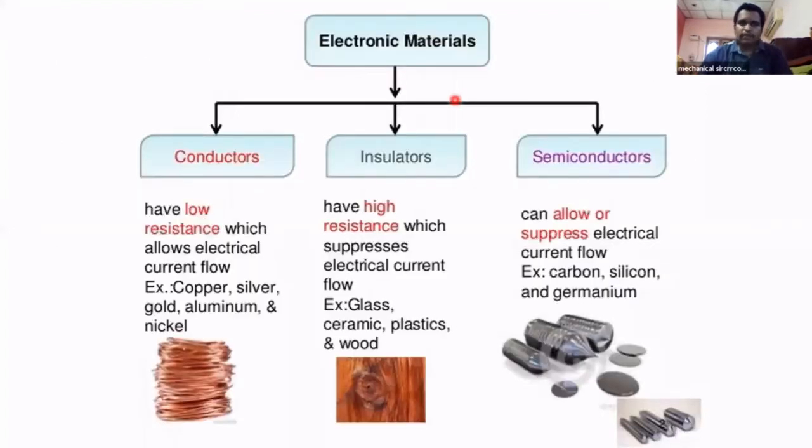Generally, electronic materials are classified into 3 types: conductors, insulators, and semiconductors. First, what is a conductor? Conductors are the materials which allow the flow of electrons through them.